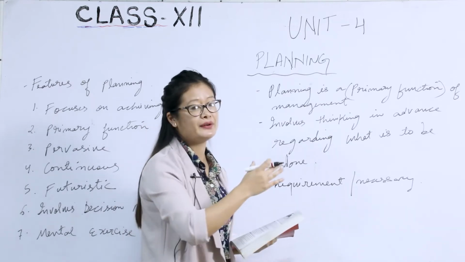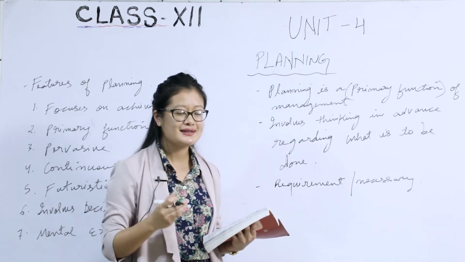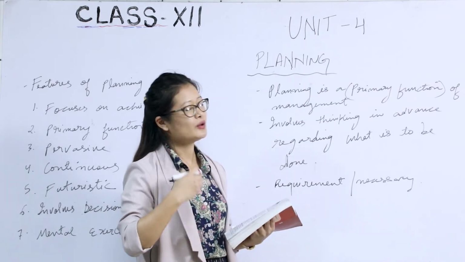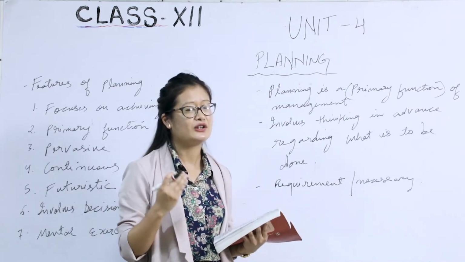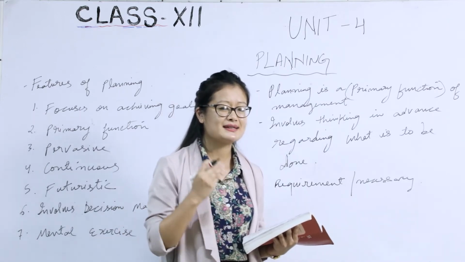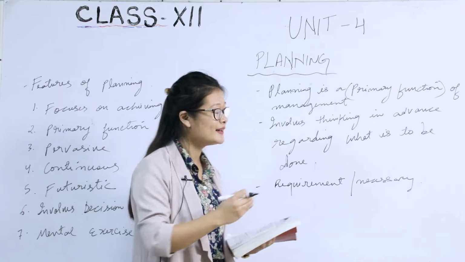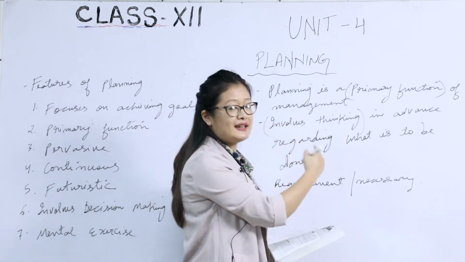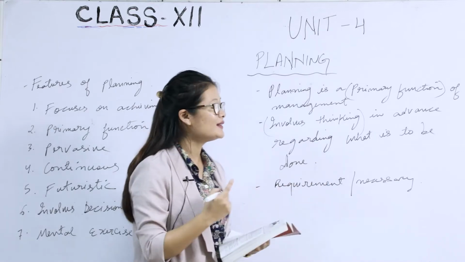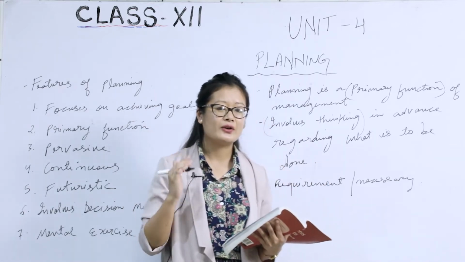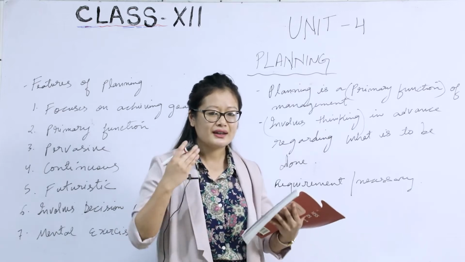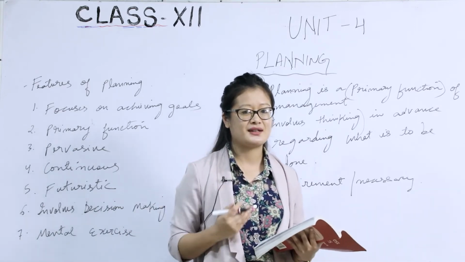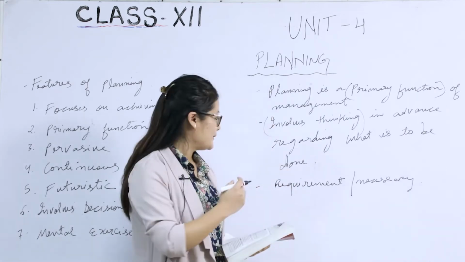The word primary means that this is the first and foremost function of management. In order to start something, in order to set an objective, the organization must have planning first. It also involves thinking in advance regarding what is to be done.